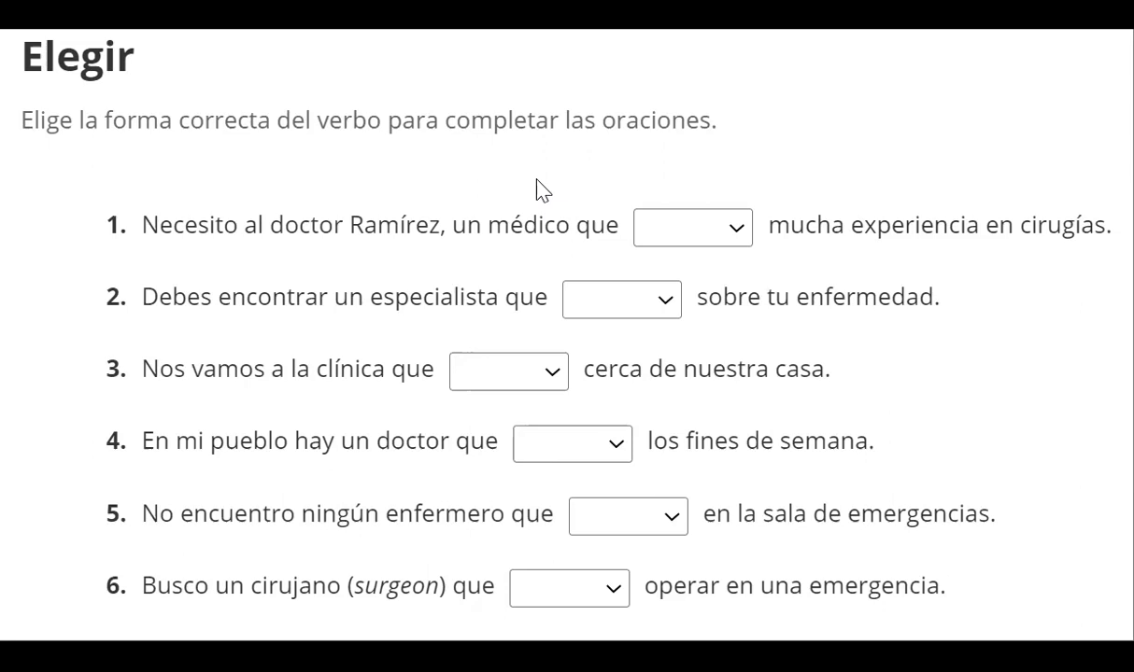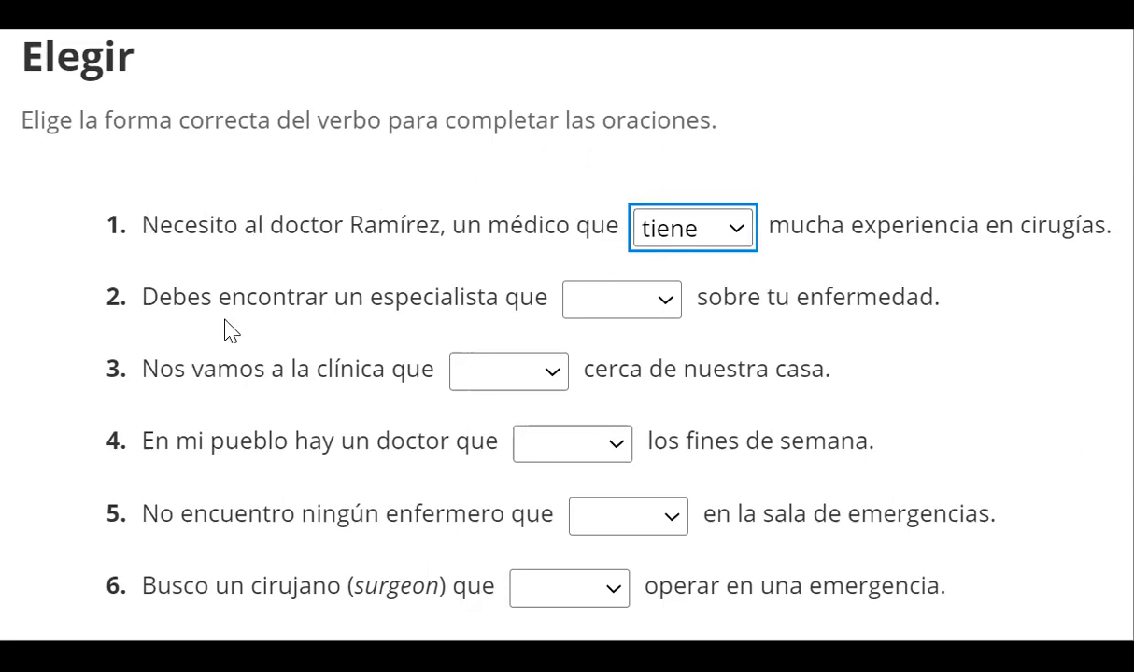This was posted into today's VHL, but necesito al doctor Ramirez, un médico que. So I need Dr. Ramirez. Can't get much more specific than that. We actually named this person. So we definitely have a specific doctor in mind. So when we describe him and say un médico que, we want to use the indicative to describe what type of doctor he is. He's one that has lots of experience in surgeries. So we will use tiene because we're talking about a specific doctor, un médico. Without context, you might not realize that's specific, but we have necesito al doctor Ramirez right before it.